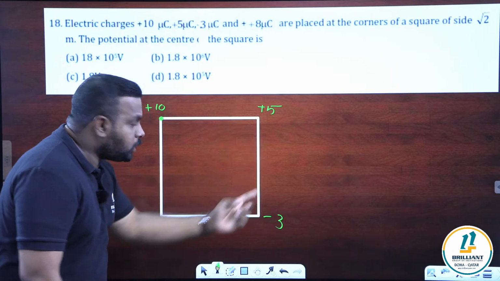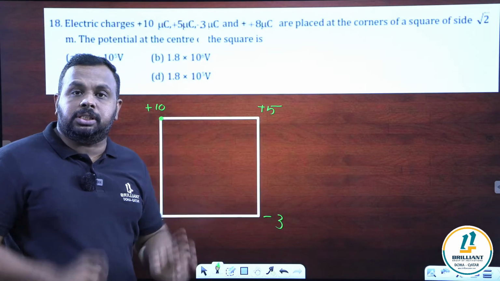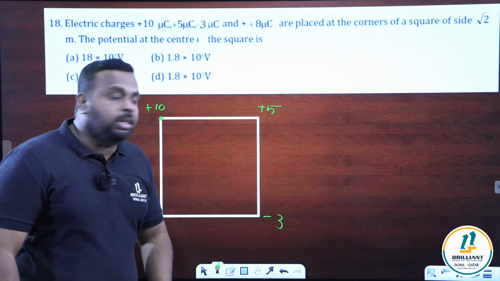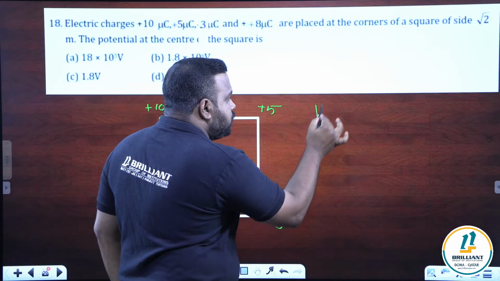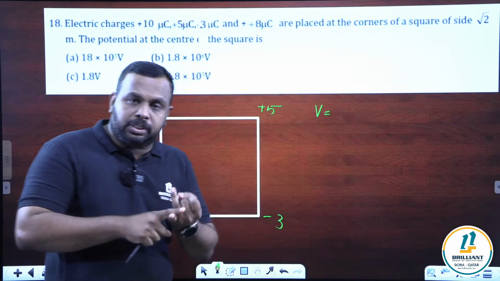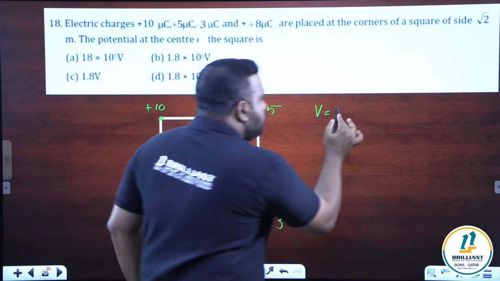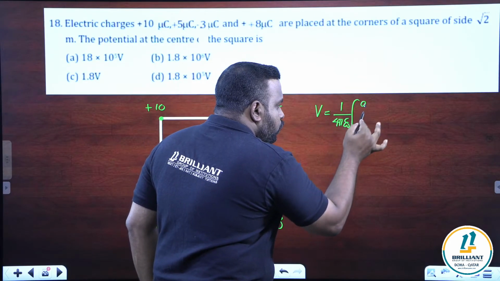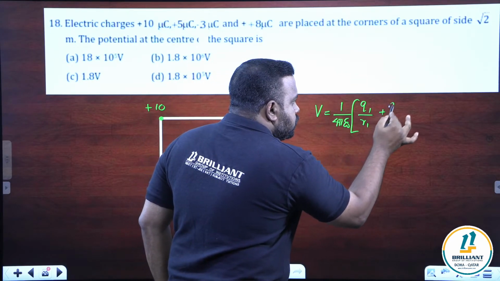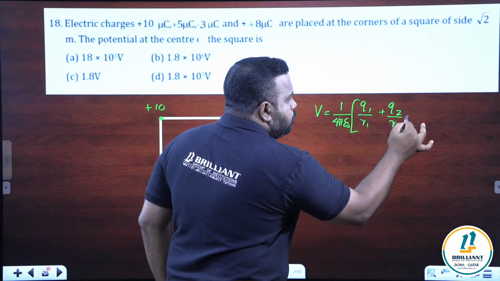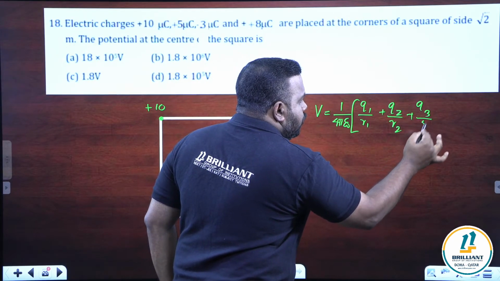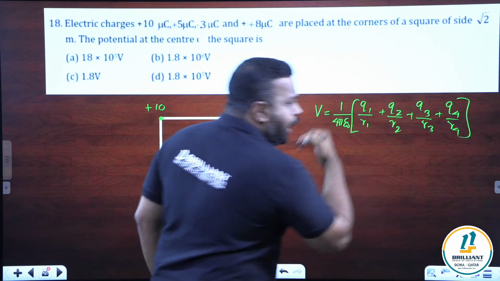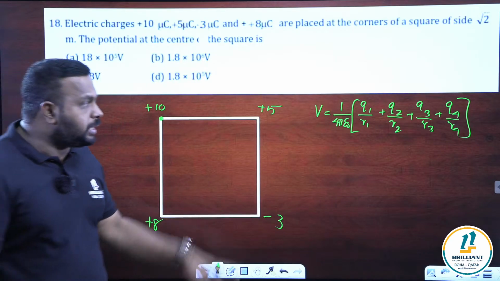So there are 4 charges. That means how many potentials will be there? There will be 4 potentials. We have to add the potential due to all the charges. You know the formula. Formula for net potential V is equal to potential due to the first charge plus potential due to the second charge. Idea is 1 by 4 pi epsilon naught, Q1 by R1 plus Q2 by R2 plus Q3 by R3 plus Q4 by R4. There are 4 charges. We have to add potentials due to individual charges.